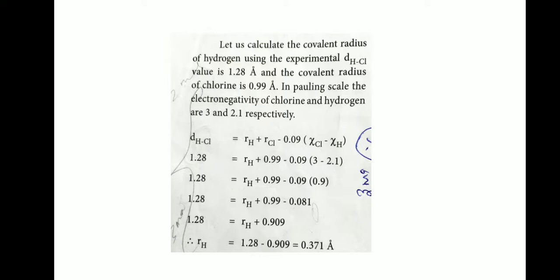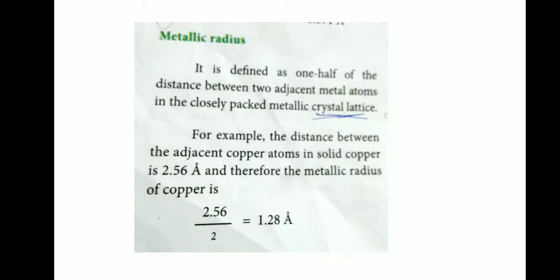On the Pauling scale, the electronegativities of chlorine and hydrogen are 3.0 and 2.1 respectively. This is a heteronuclear covalent bond. D(H-Cl) equals R(H) plus R(Cl), and the final answer is R(H) equal to 0.371 angstrom.